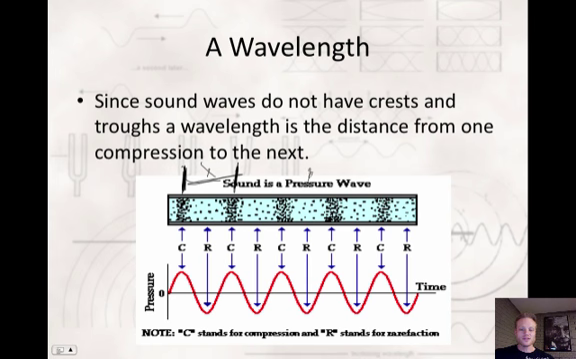Or on the flip side, I could go from one rarefaction to another. That would be a wavelength also. It doesn't really matter what you choose. And this picture is supposed to show you the same idea. Now, again, sound waves don't travel going up and down like this, but this is just to show you, comparing waves that we've talked about in the previous unit to this one, how it travels. So pressure increases as time goes on. You see an area of high pressure is a compression, and an area of low pressure is a rarefaction.